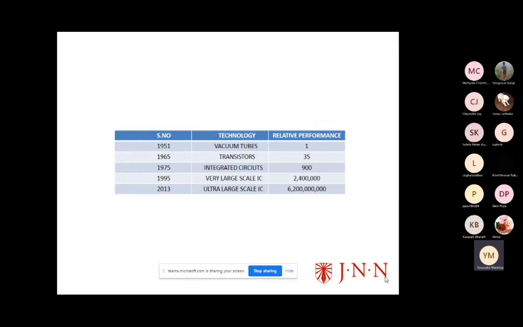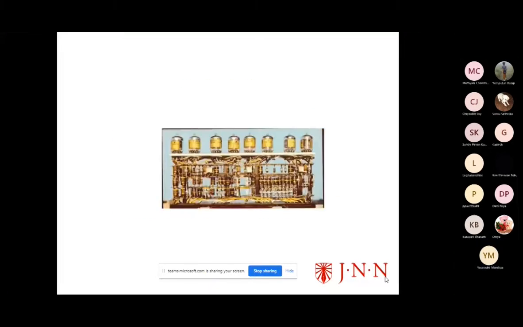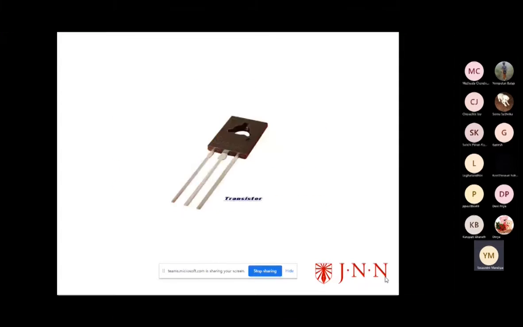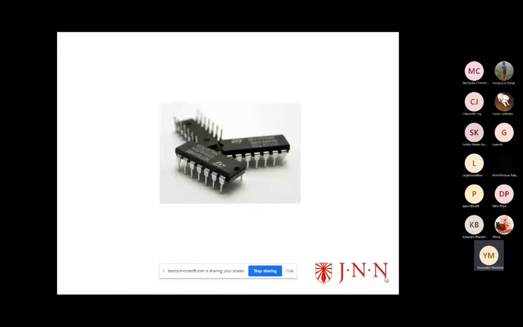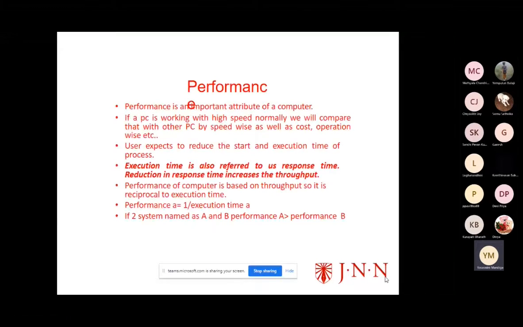In 1951 we had the vacuum tube. In 1965 we had the transistor. In 1975 we had integrated circuits. In 1995 we had VLSI integrated circuits. And in 2013 we are using ultra large scale VLSI. In this way, we can see how technologies change day by day. Next, coming to the performance point of view.